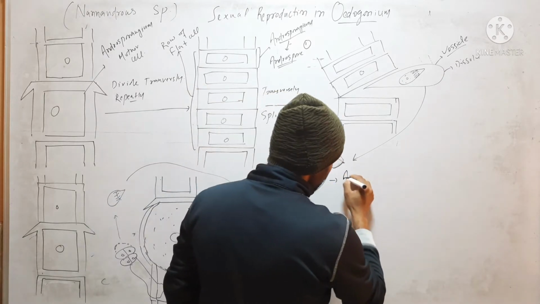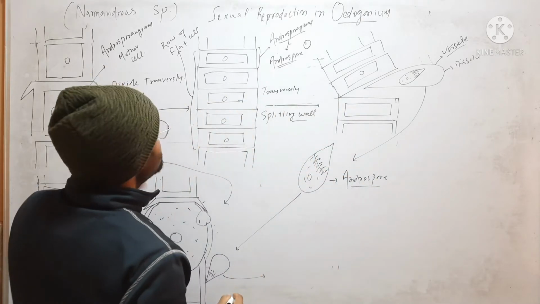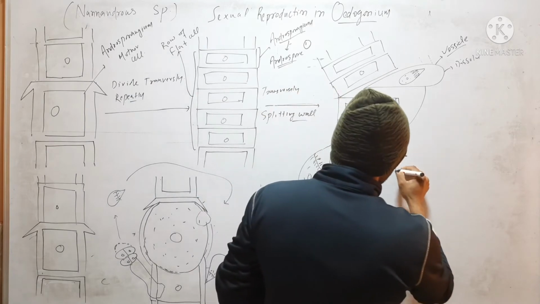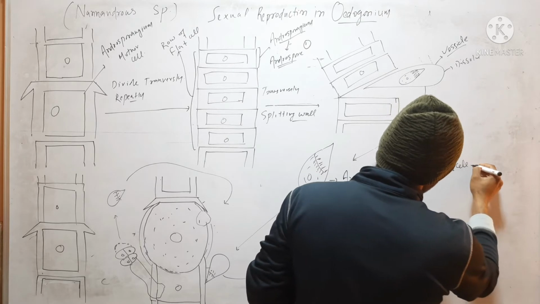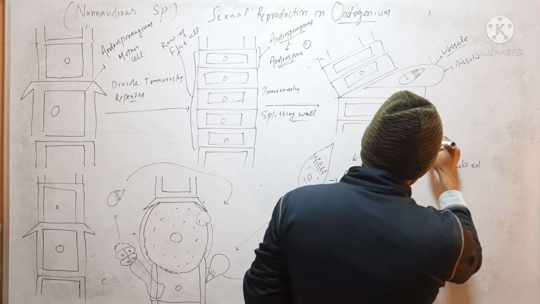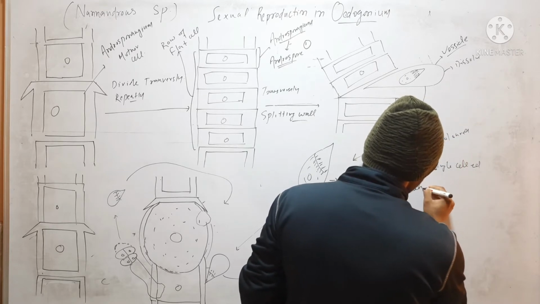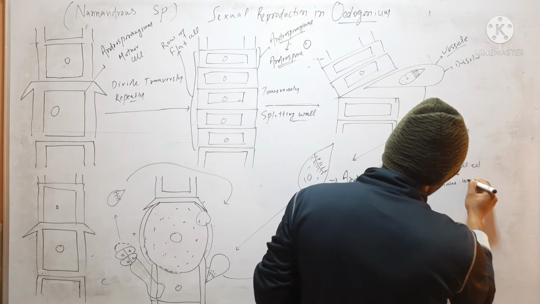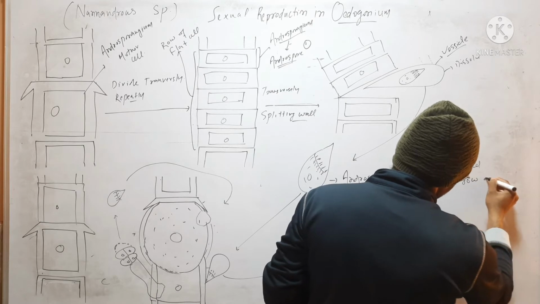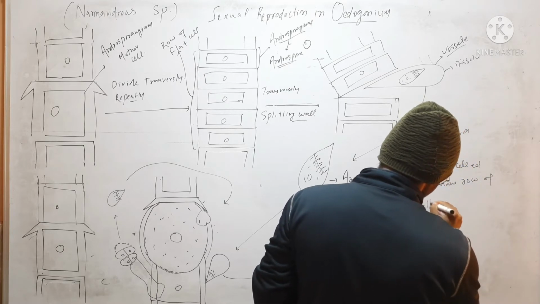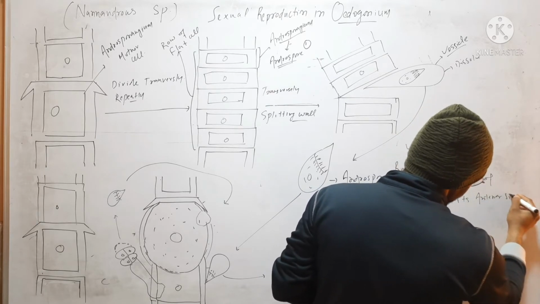This vesicle will dissolve and then the androspore will come out in water. So this is now the androspore. The androspore of Nanandra species of Oedogonium is a rounded, single-celled, yellow-colored structure which has a ring of flagella at its anterior side.